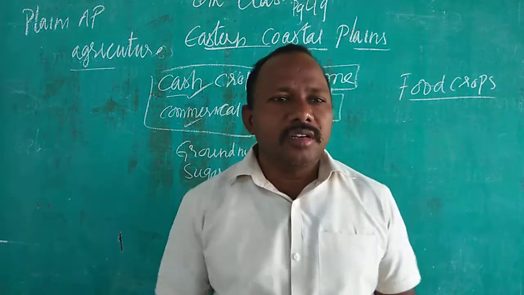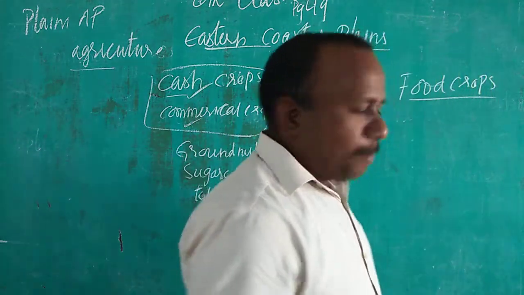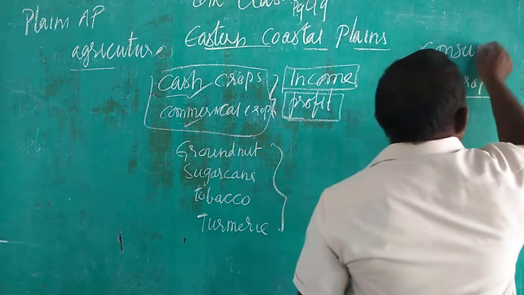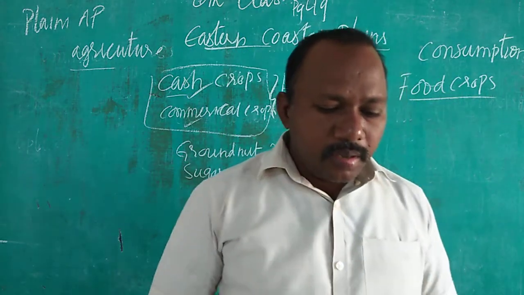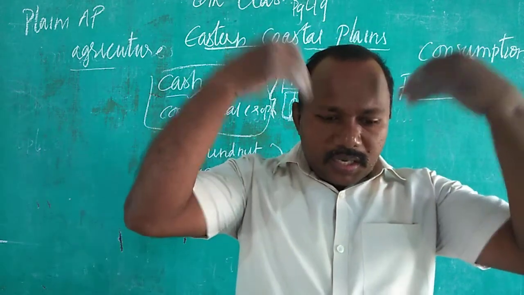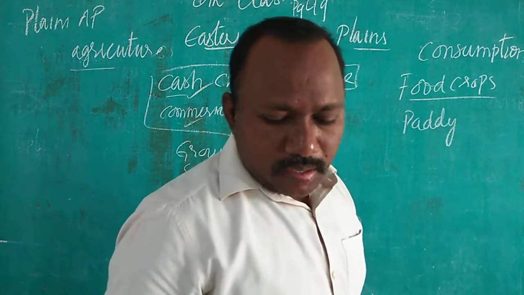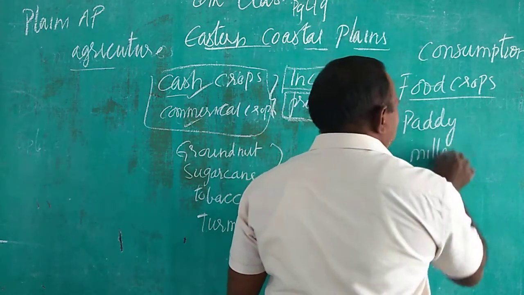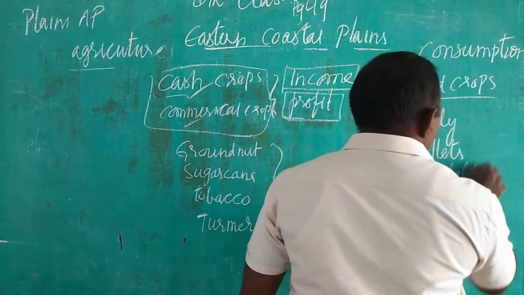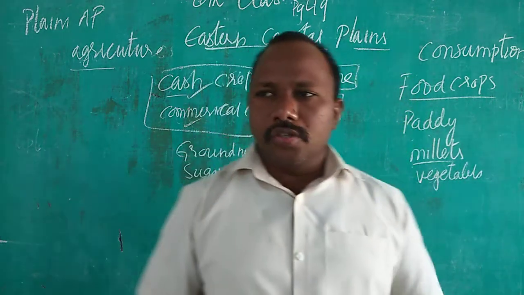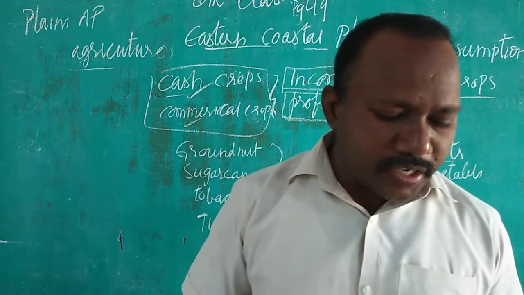Consumption is more. ఫుడ్ క్రాప్స్‌ని మనం ఎక్కువగా తింటాం, దాన్ని కన్సంప్షన్ అంటాము. Consumption means మనం తినటం. What we eat is mostly paddy, that is వడ్లు, from which we get rice, millets, vegetables, జొన్నలు. We consume millets and vegetables. They are also sold for cash if they are surplus.